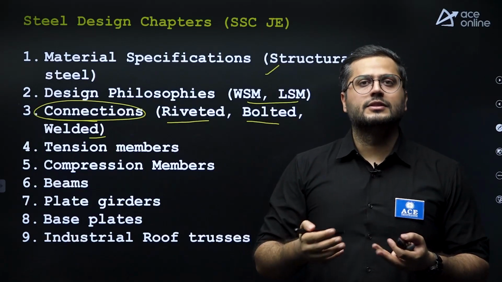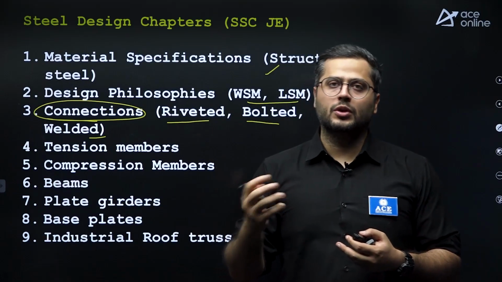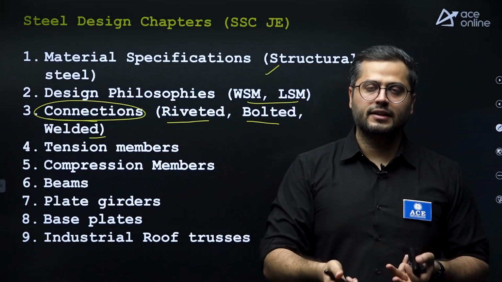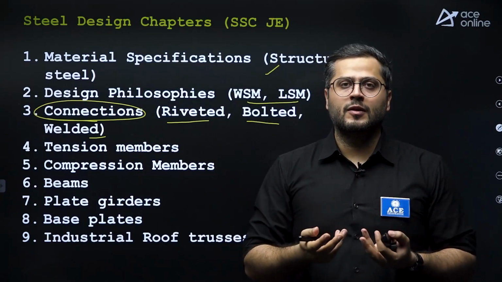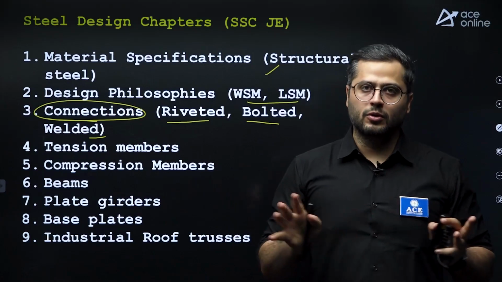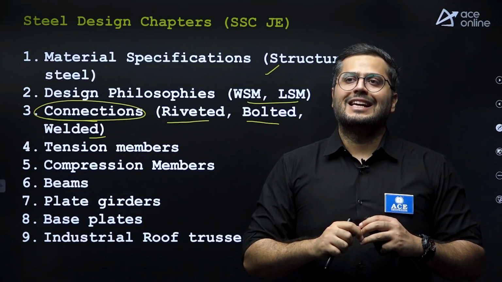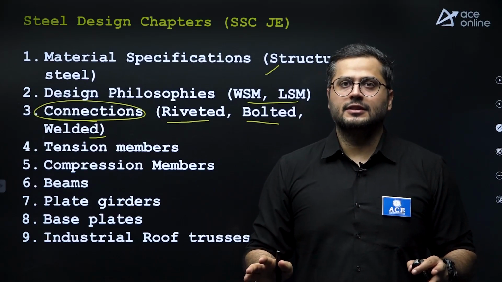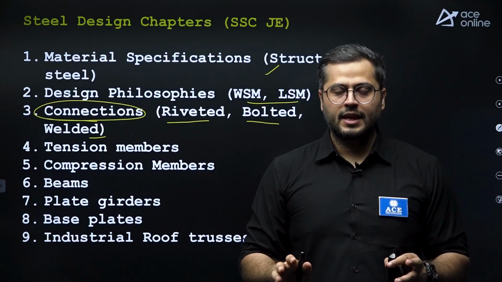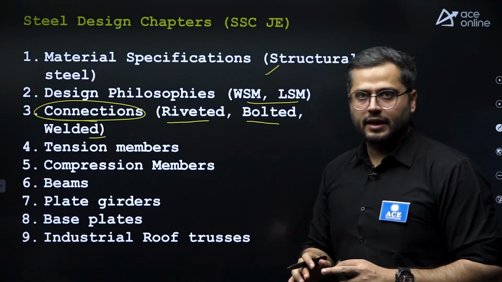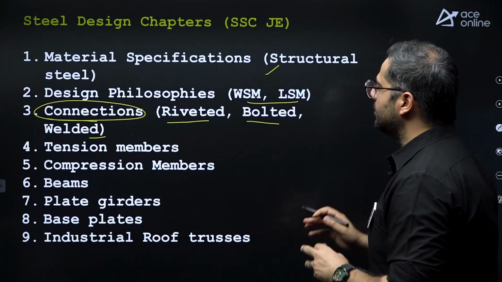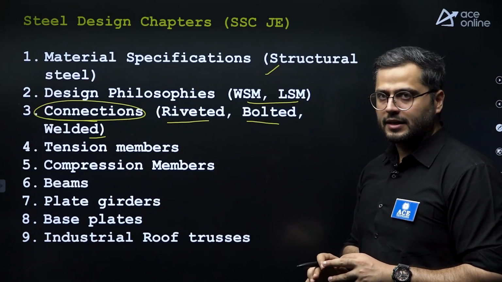And eccentric connections are those in which there is additional moment due to the load intentionally applied in the connection. So which part do we need to cover? Eccentric connections we need to ignore, because not even one question has ever been asked in SSC from eccentric connections. So we can ignore eccentric connections and just cover simple connections, right?